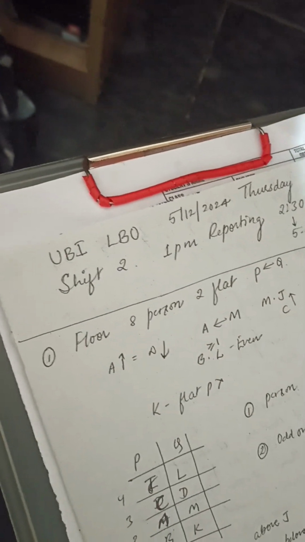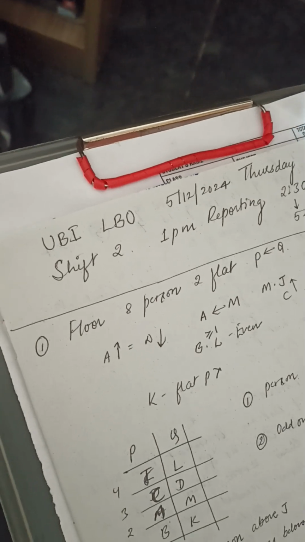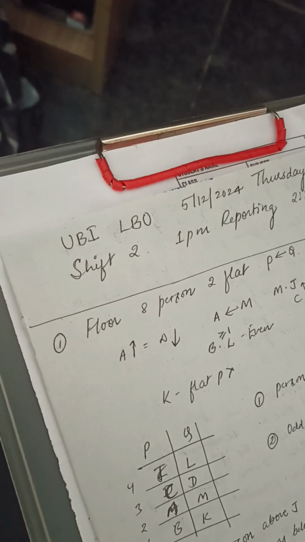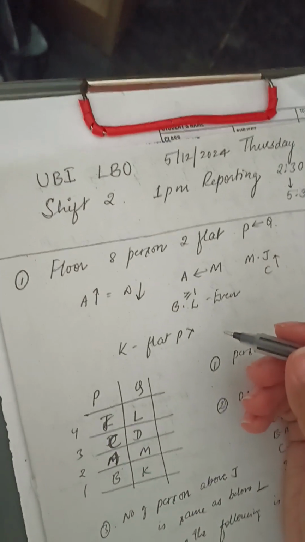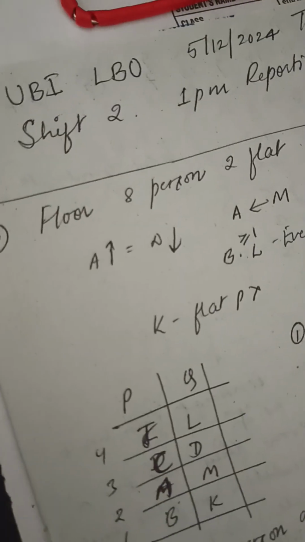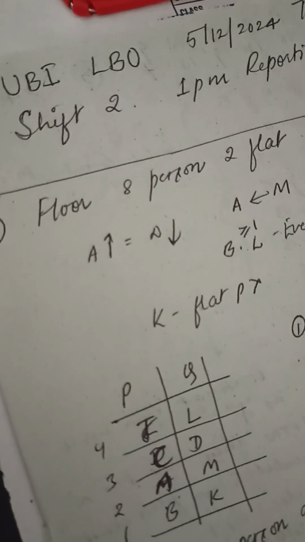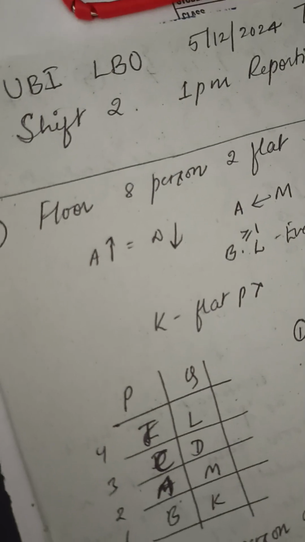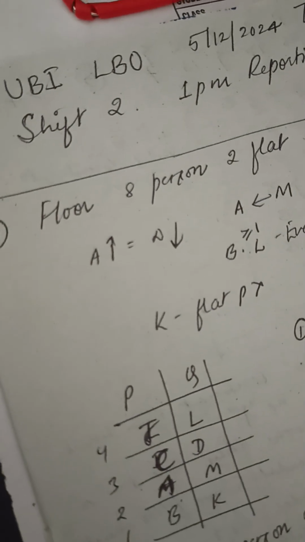So in this video I am going to discuss the self-given analysis of UBI LBO, that is Union Bank of India Local Bank Officer. Mine was the 1 p.m. shift, 5th December 2024. You already know the sequence is reasoning, general awareness, quants, that is data interpretation, then followed by English and then by letter writing and essay writing.